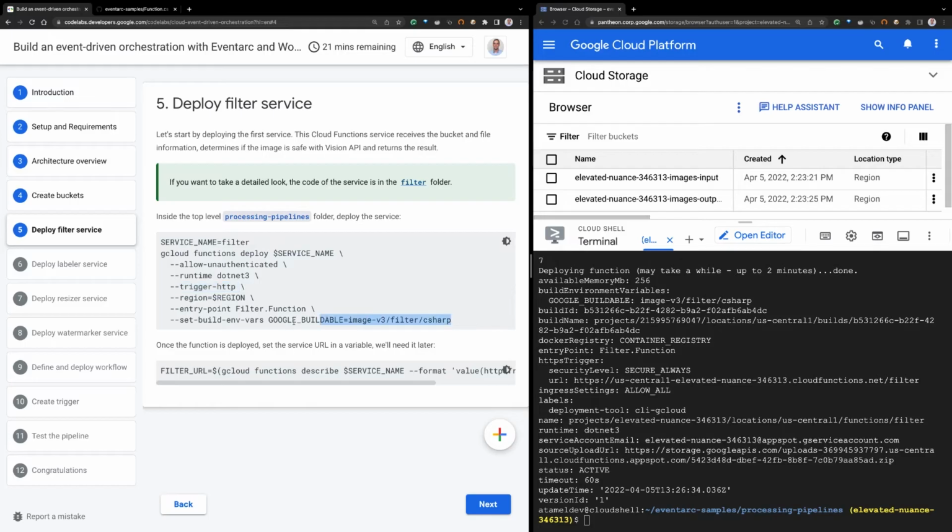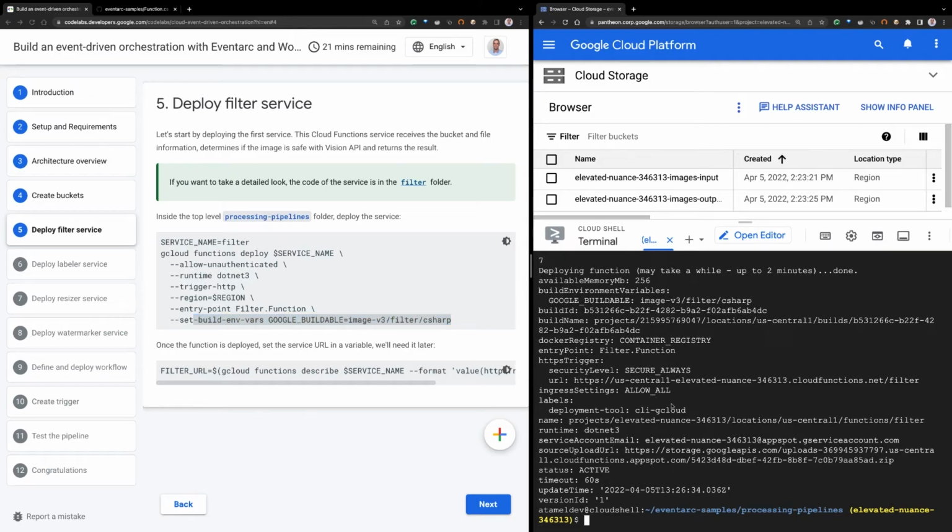And we also pass in a build environment variable because our function has some dependencies outside the immediate folder. That's why I'm calling it from this top level folder, processing pipelines. And since I'm calling it from a top level folder with common libraries, I need to pass in this environment variable to tell cloud functions where the actual code is, right? That's what it is trying to do.